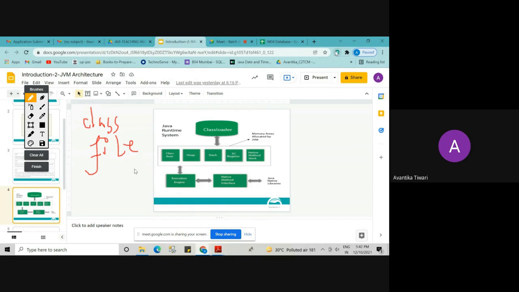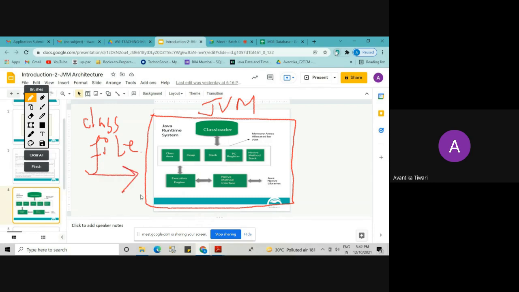We were having a class file. Okay, how we got this class file, you know. And this complete diagram is my JVM. What is JVM? Java Virtual Machine. So this .class file came to JVM.